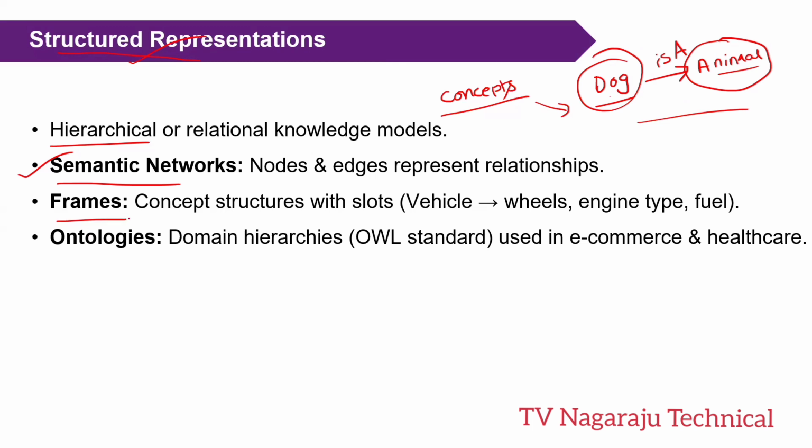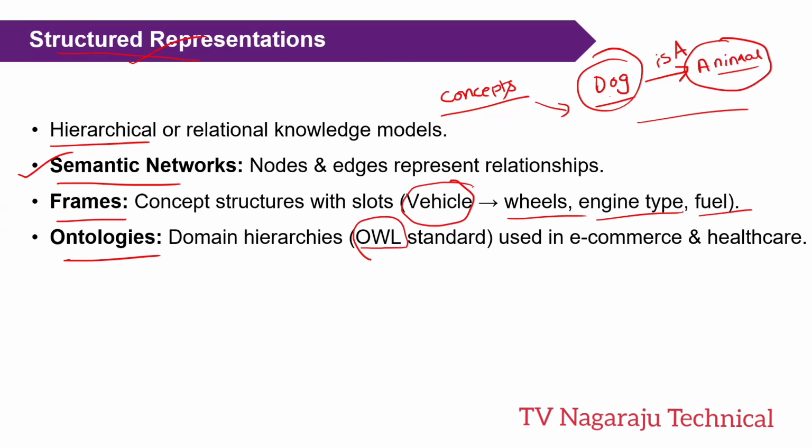Next, frames. Frames group related attributes into a structured format. For example, we are creating a frame for a vehicle. A vehicle consists of wheels, an engine type, fuel, etc. And ontologies: an ontology follows the web ontology language.